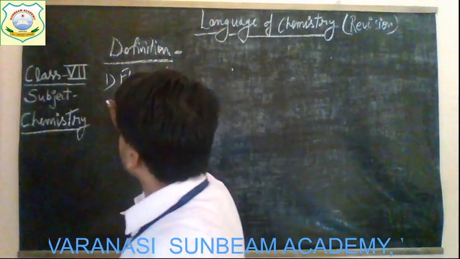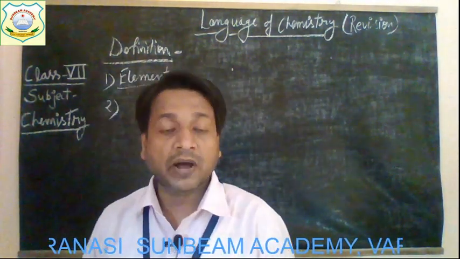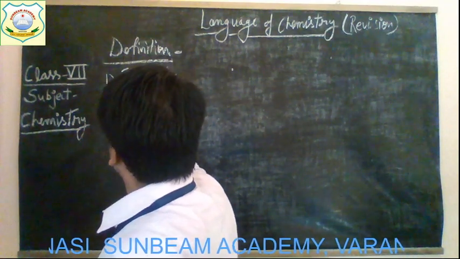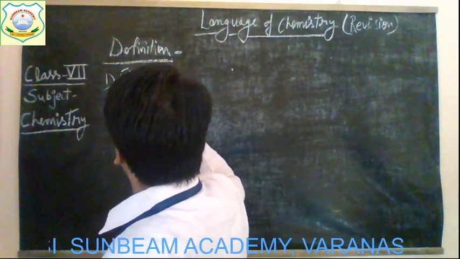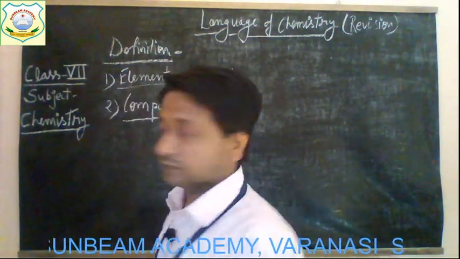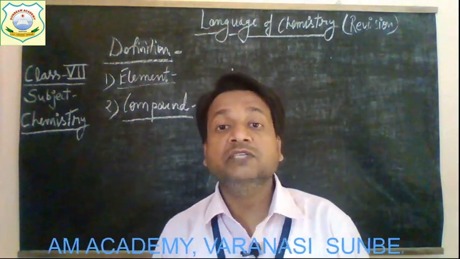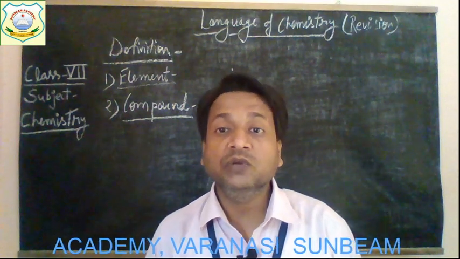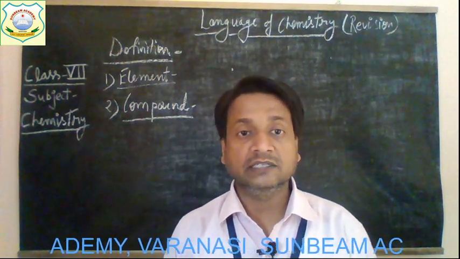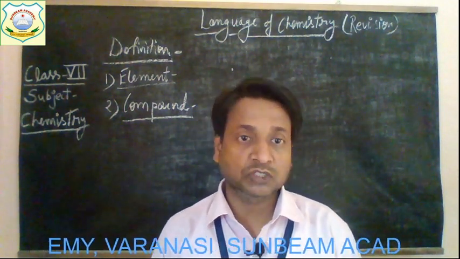The next term is compound. Compounds are those substances which are produced by the union of two or more elements in a definite proportion.